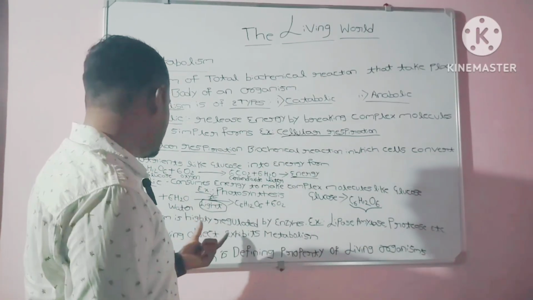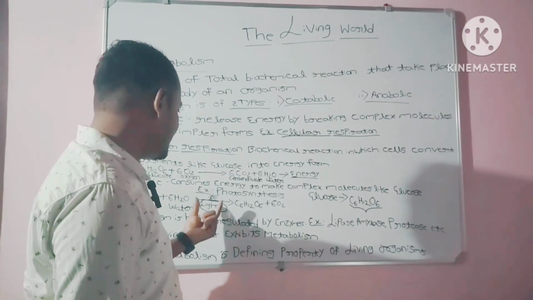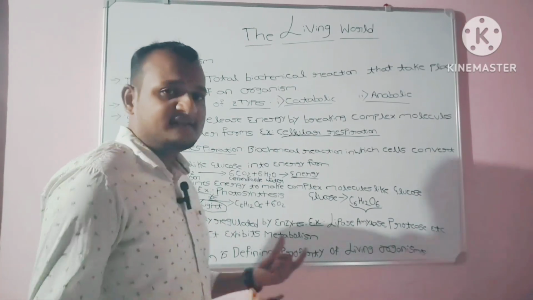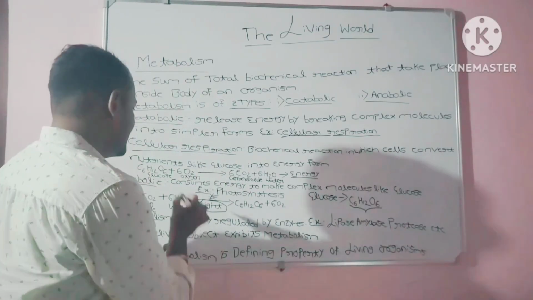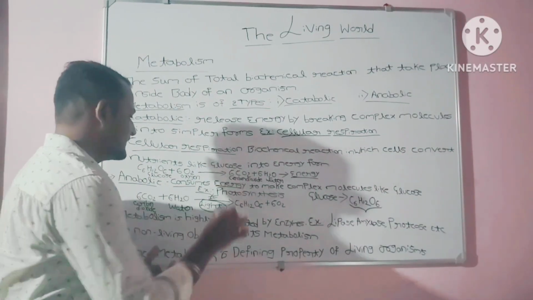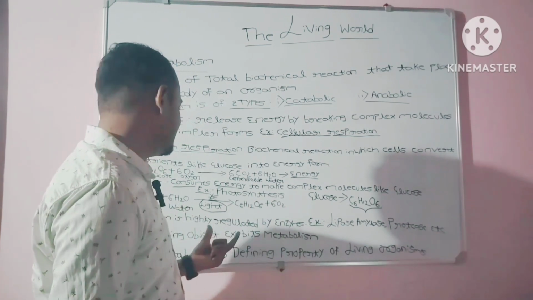Sunlight is nothing but light energy, as in the definition I wrote here. It consumes energy. Is it consuming energy or not? Yes, it will consume the energy.